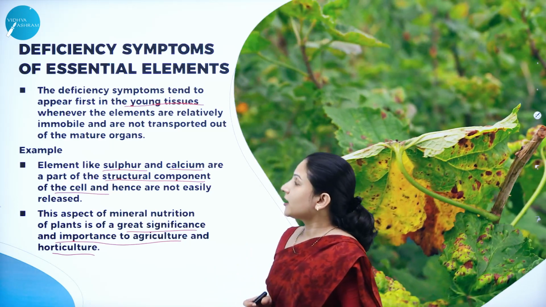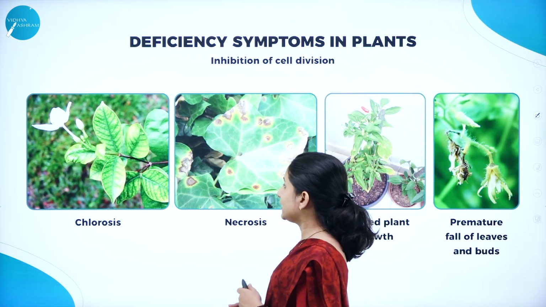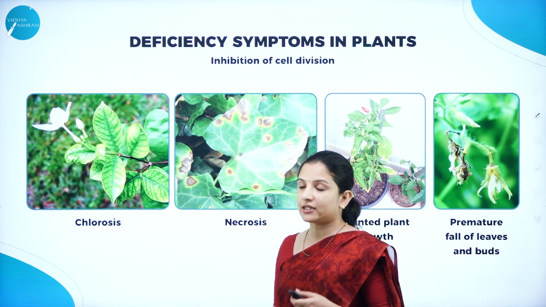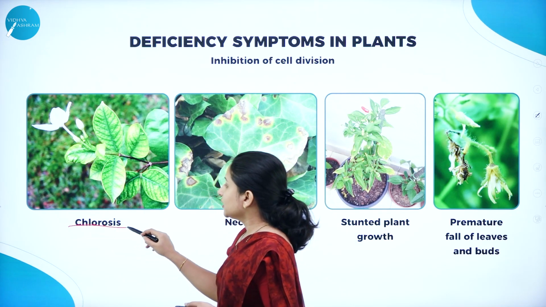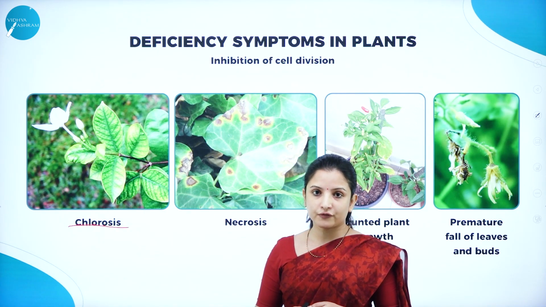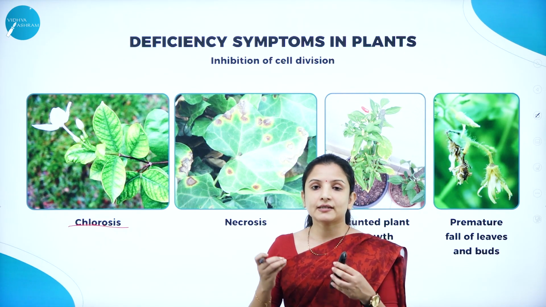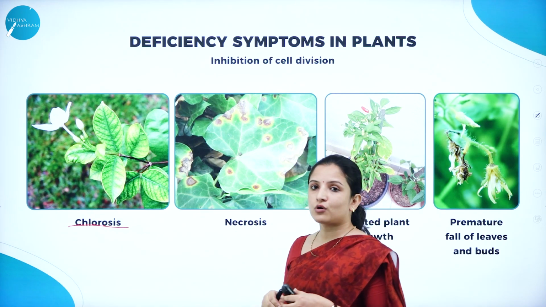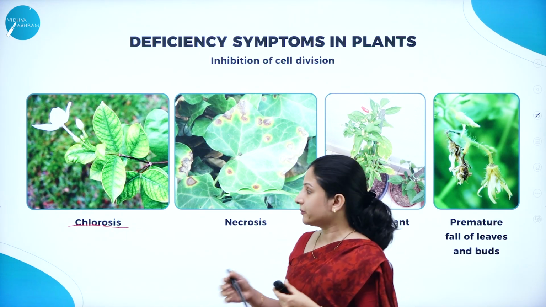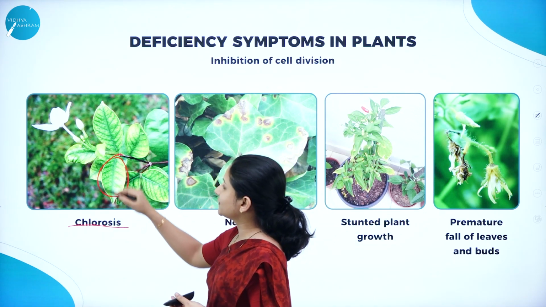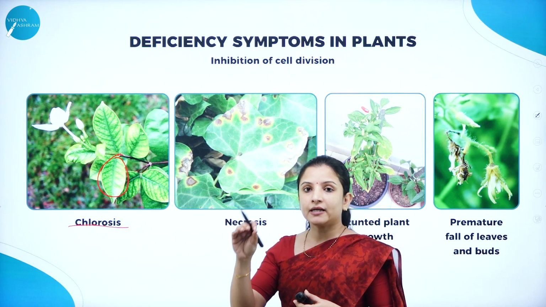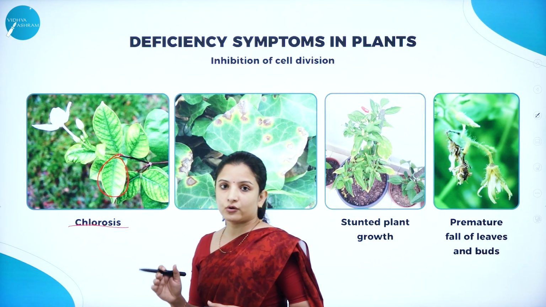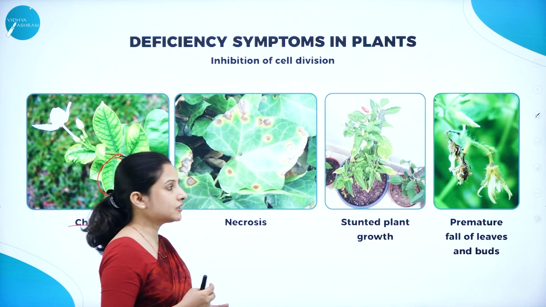So these are some of the deficiency symptoms of essential elements. We'll study them in detail. What are the different types of deficiency symptoms that we usually see? One is chlorosis. Chlorosis is the loss of chlorophyll. Chlorophyll is the pigment that provides the green color to the plant, right? But in the case of chlorosis, because of the loss of chlorophyll pigments, as you can see, yellowing of the leaves will occur. So we will understand the plant is deprived of a certain essential element which is causing this chlorosis. We'll study this in detail in the coming slides.